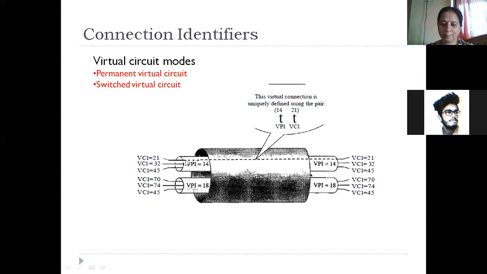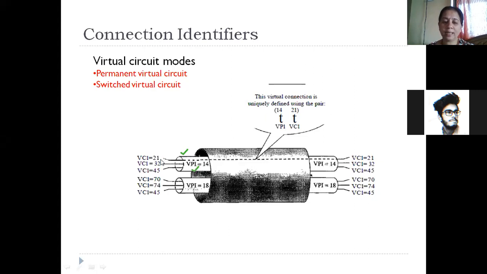If you're looking at this diagram, this is a path through which multiple connections are moving. So this path is identified as VPI 14.